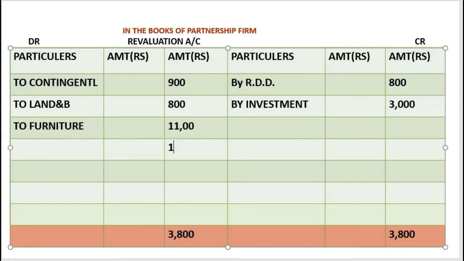Now this 1,000 we are going to distribute between all the partners, to partners capital account, Anita, Sunita, Kavita, in their profit sharing ratio, that comes to 400, 400, 200.